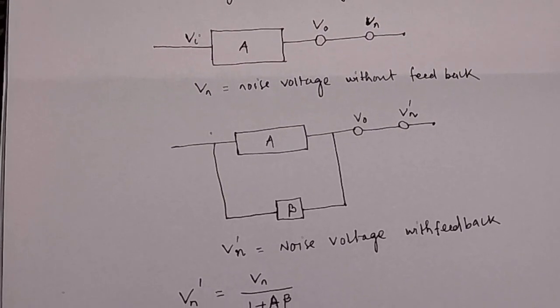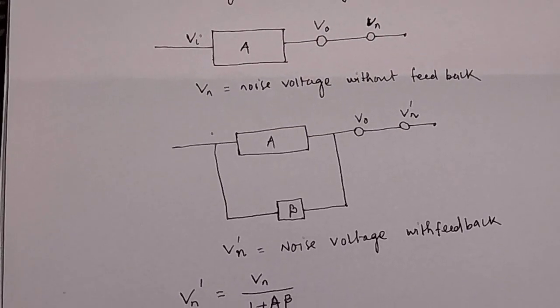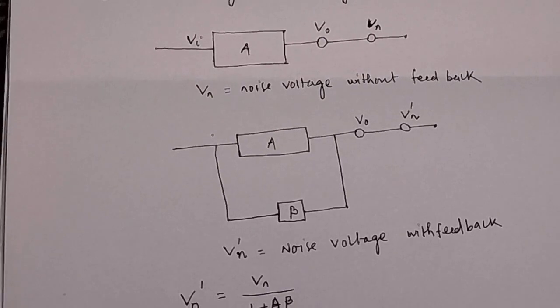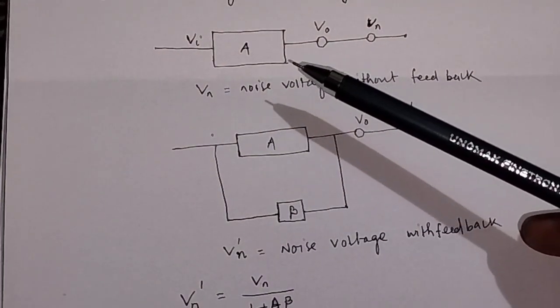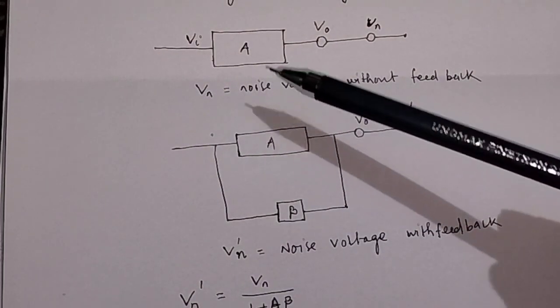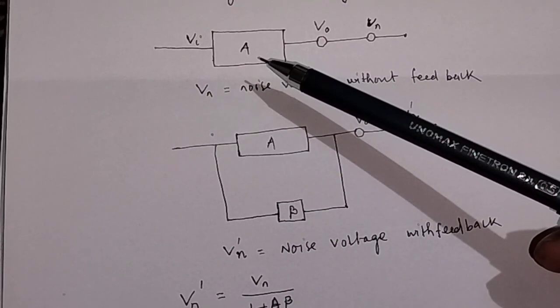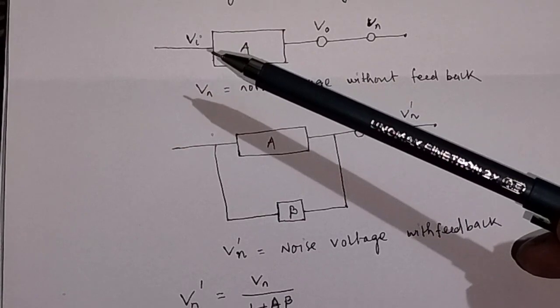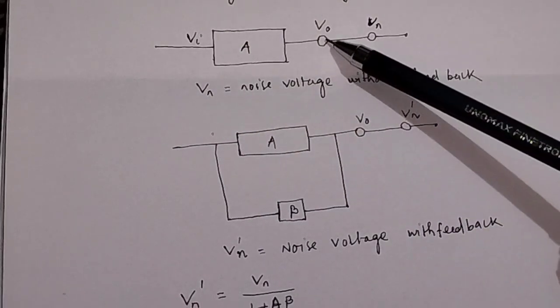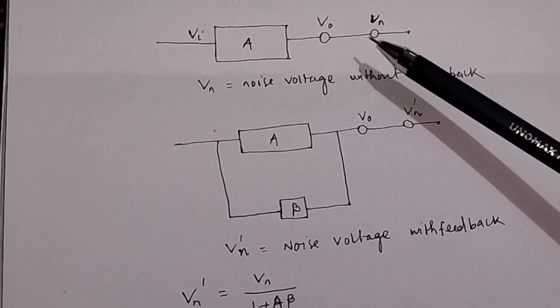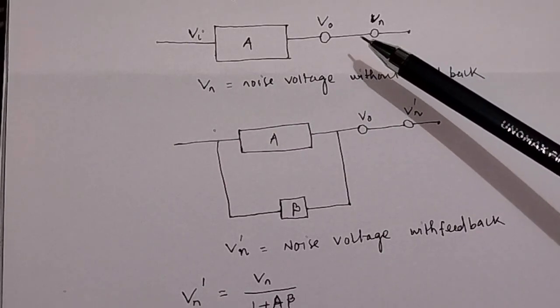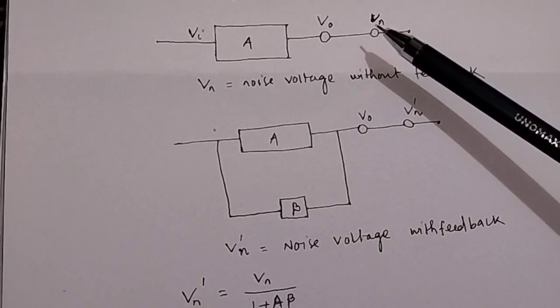And how negative feedback decreases noise in amplifiers. Suppose this is the block diagram for an amplifier. The gain of the amplifier is A without feedback, and Vi is the input voltage and Vo is the output voltage, and Vn is the noise voltage in the amplifier without feedback.